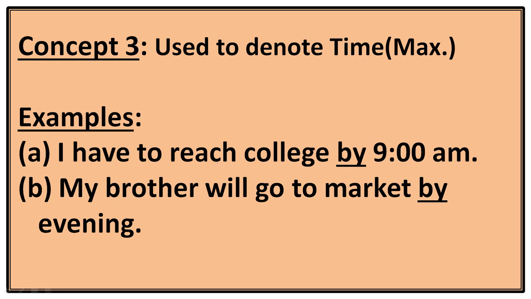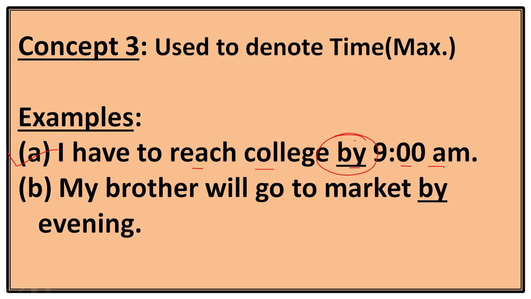Concept 3. It is used to denote time, maximum time. It means something is done before that interval of time. Let's take an example. Example A. I have to reach college by 9 a.m. Means at any cost I have to reach the college by 9 a.m. So it is the deadline or time limit. So we will definitely use by as a preposition in this sentence.